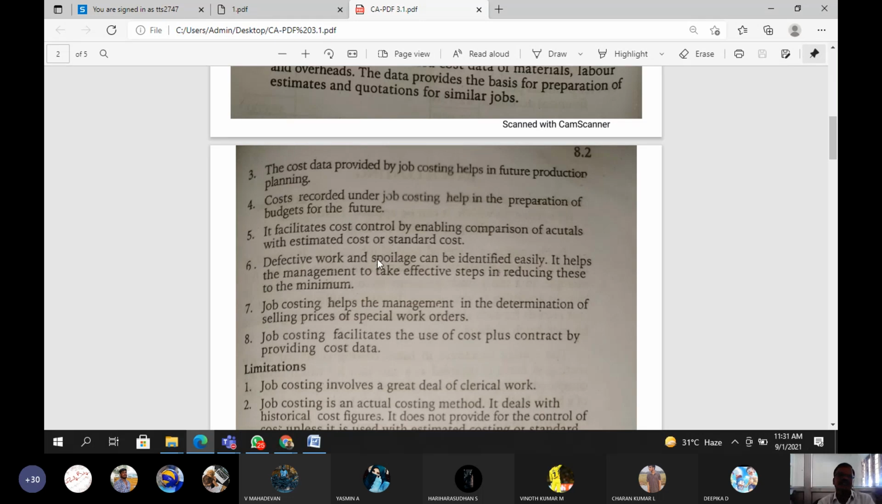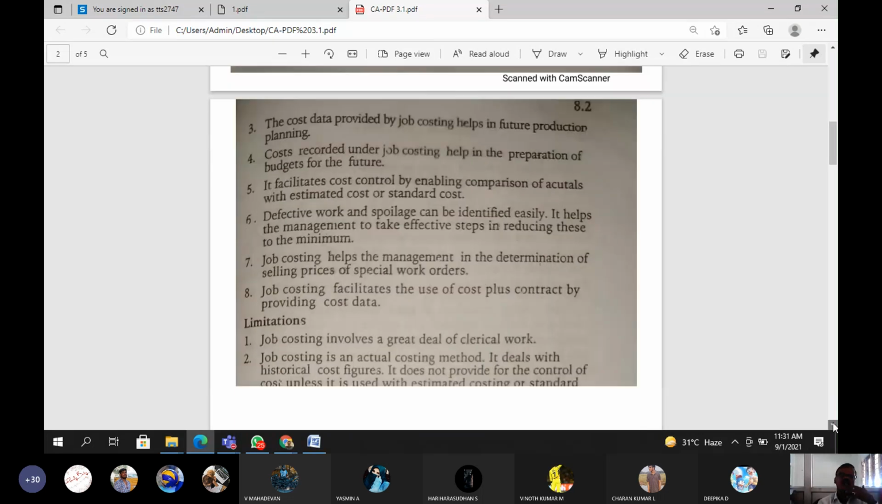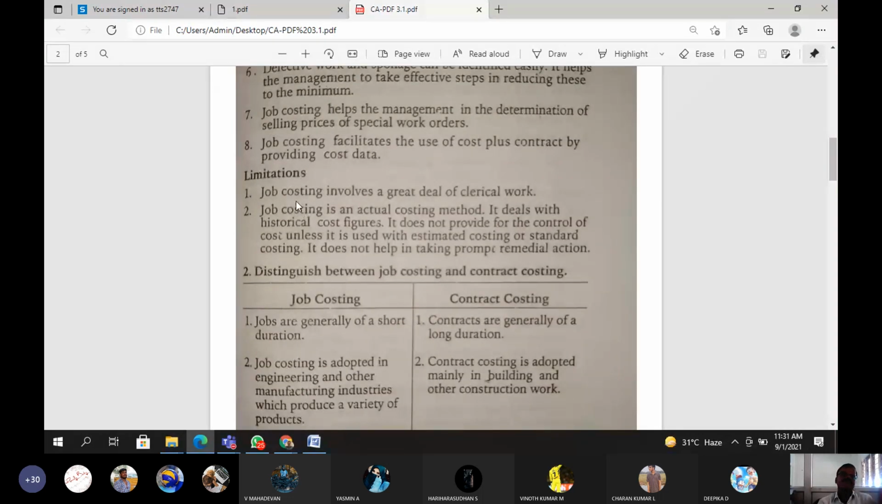Okay, so there are other points also, no problem, you have to refer to that. And next one, limitation.